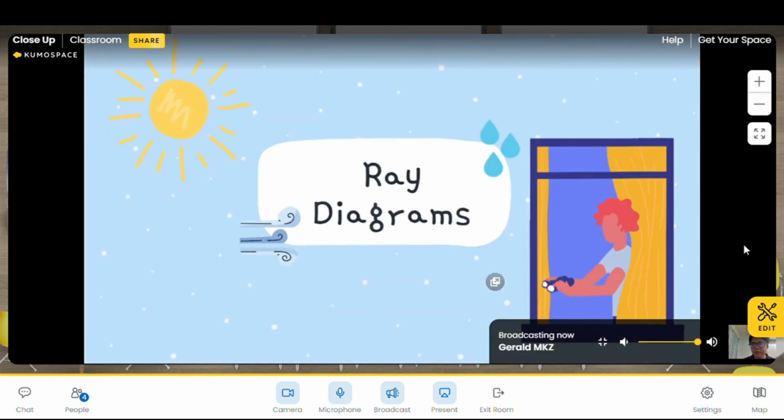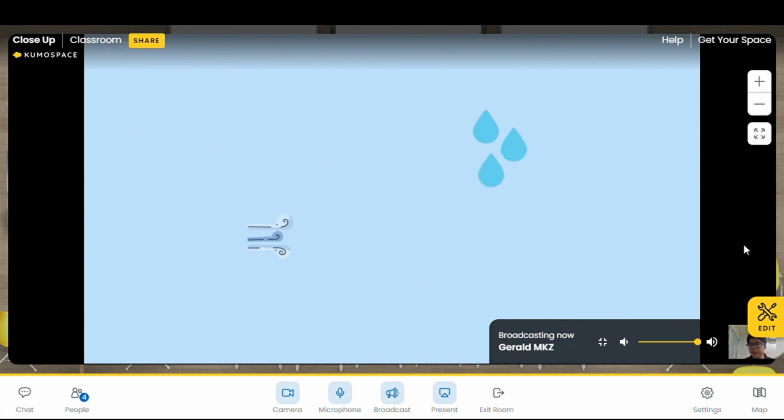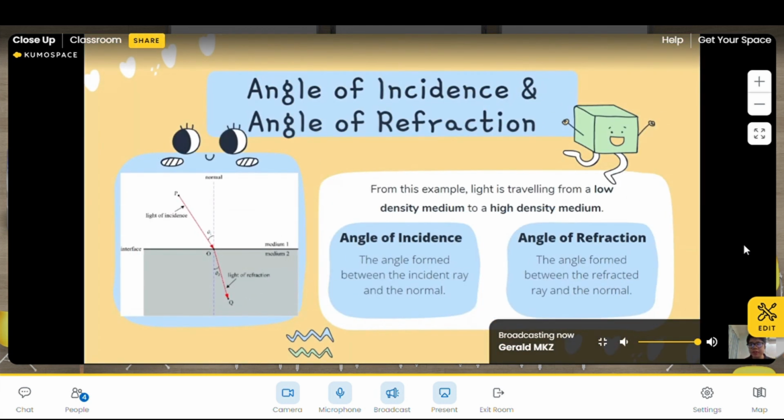So when we talk about refraction, we must also have a look at ray diagrams. So what are ray diagrams? Do you guys know what are ray diagrams? No, teacher. Okay, I'll show you. So ray diagrams are very important. They are used to help us understand how refraction works, and we use them so that we can draw and see how light refracts.